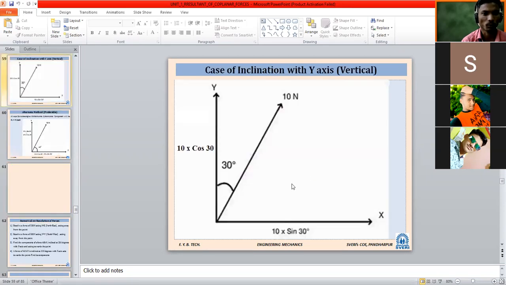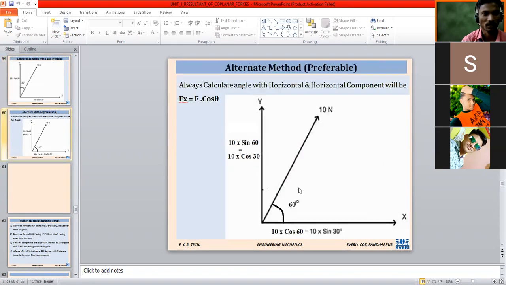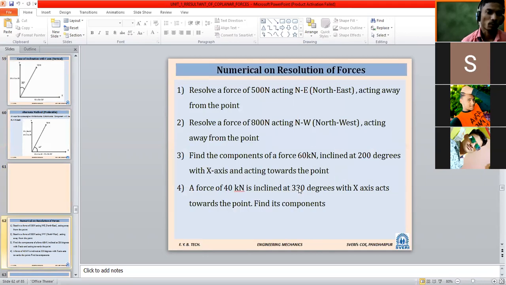One more problem we have seen, 10 kilonewton. In the second case, inclination was given with the vertical axis. Likewise we have seen these problems I gave yesterday. Out of those, I think we have thoroughly solved the first 3 problems.